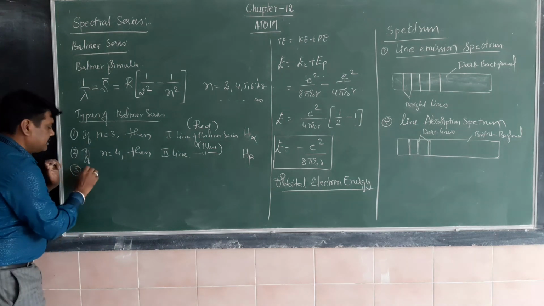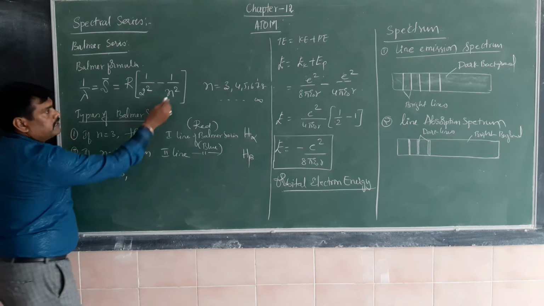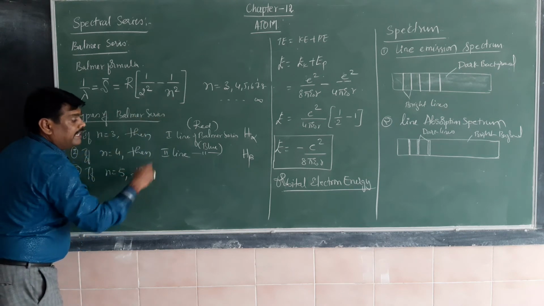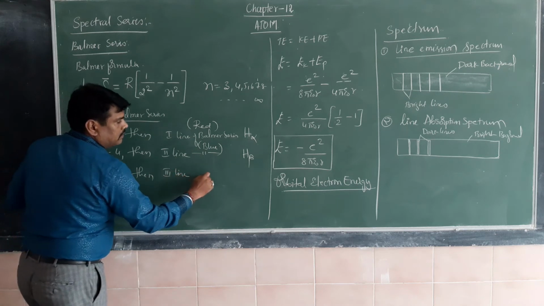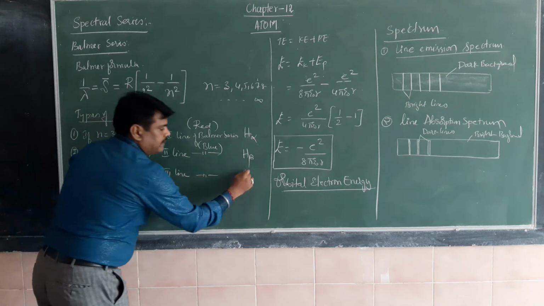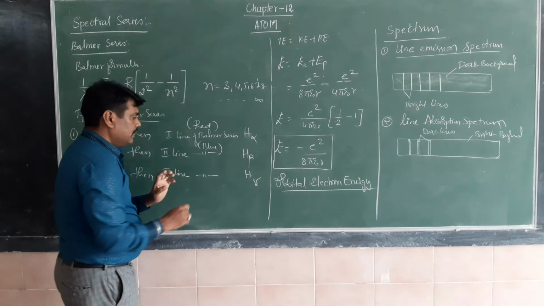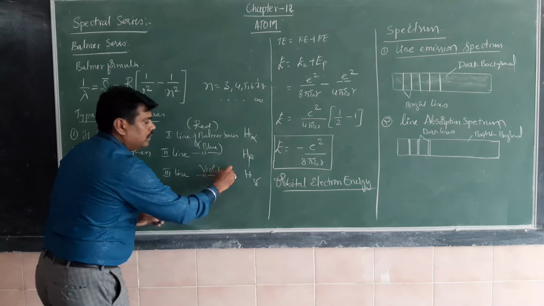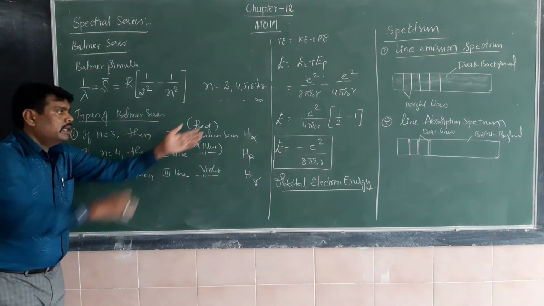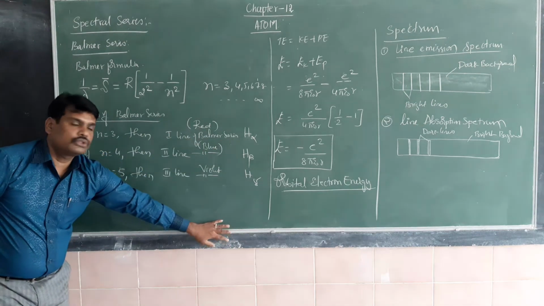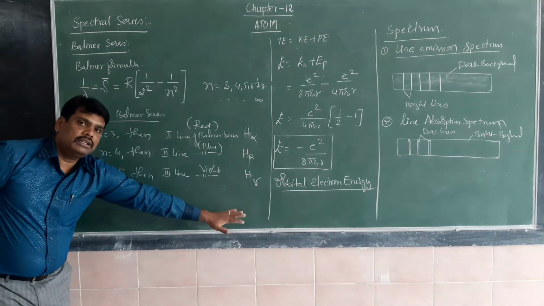And the third one, if n is equal to 5, is the third line of the Balmer series, called H gamma, and it belongs to violet color. Similarly, if we go on giving n values 6, 7, 8, we get H delta, and so on.